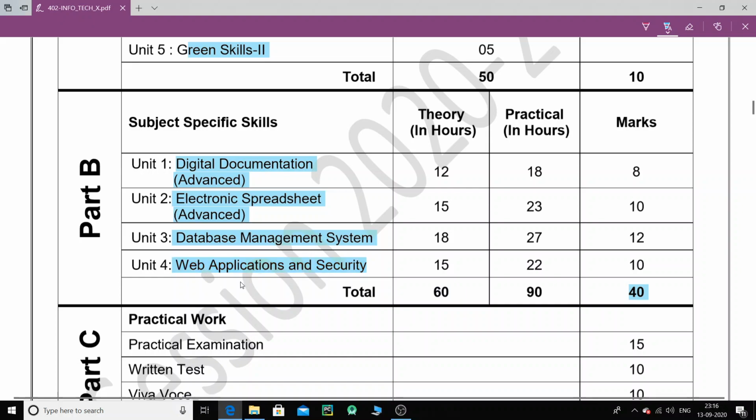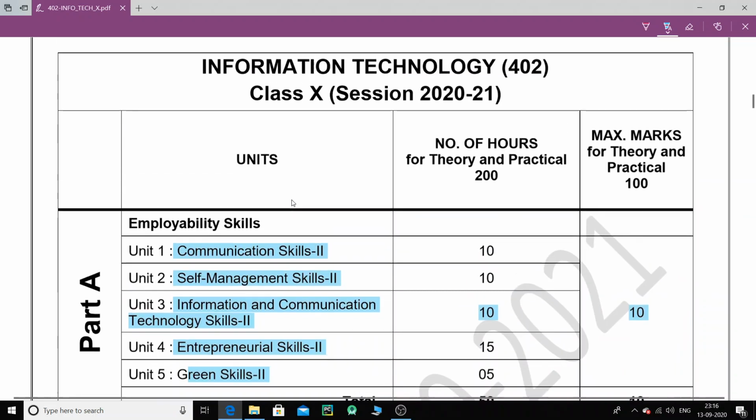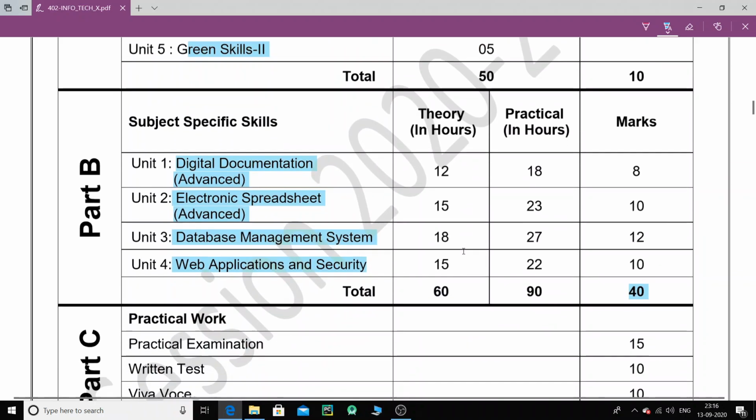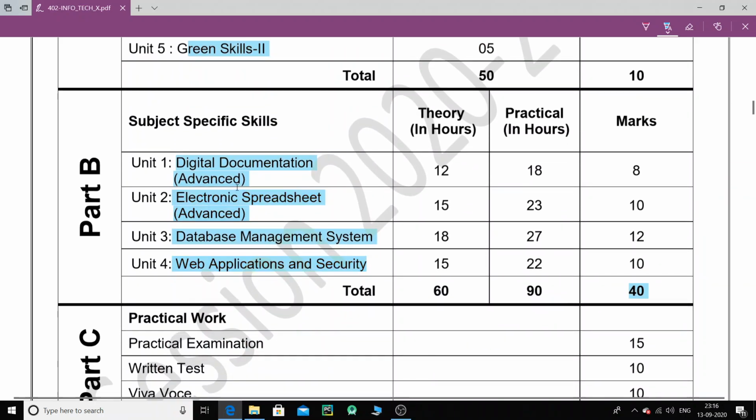What is left is a few of the theory chapters. I will provide the notes to you and also discuss a few things about this, but altogether these chapters of part A only hold 10 marks. And for part B, the most important chapters are documentation, the spreadsheet, and the DBMS, that is database management system.